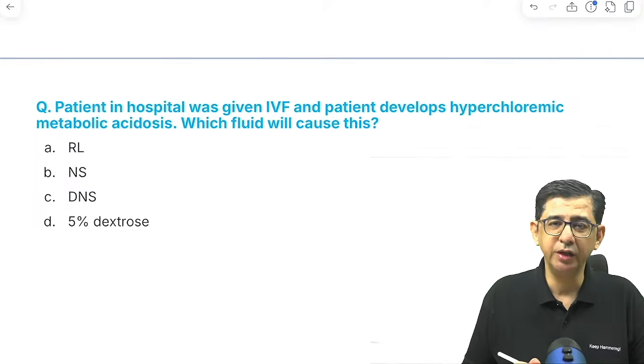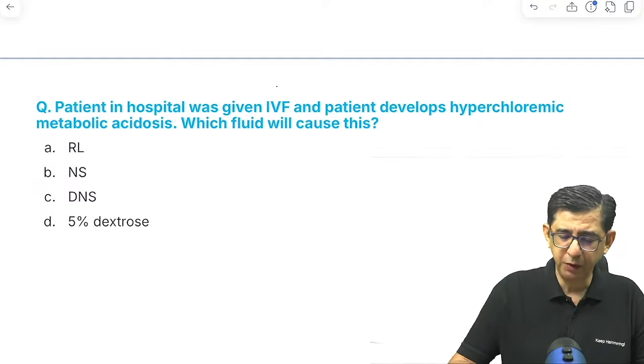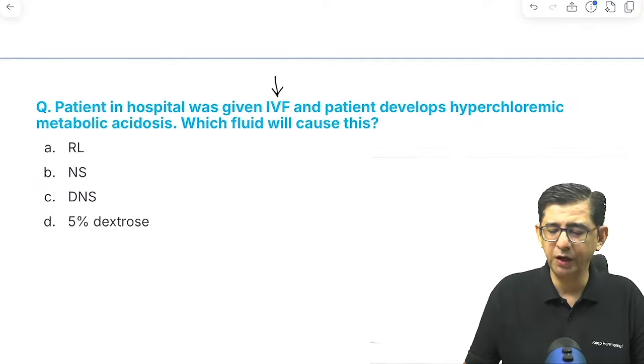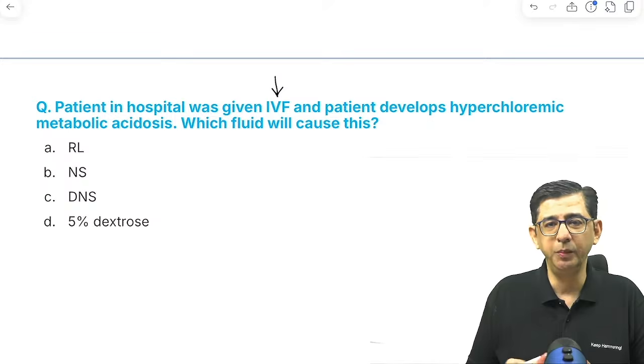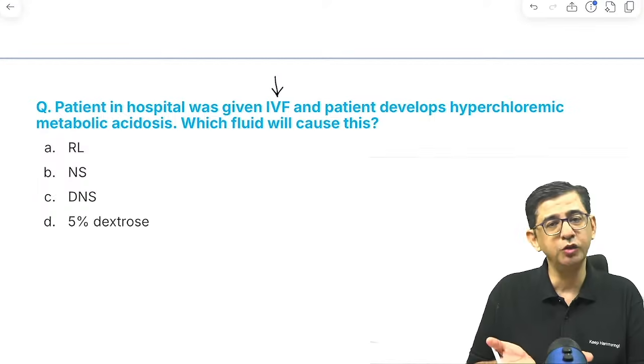This was a question that caused a lot of heartburn to those who had not listened to the fluid and electrolytes. The remaining people found it very easy. The patient was given an IV fluid and there was a hyperchloremic metabolic acidosis. The side effect of the fluid is given in this case, and the answer is normal saline.